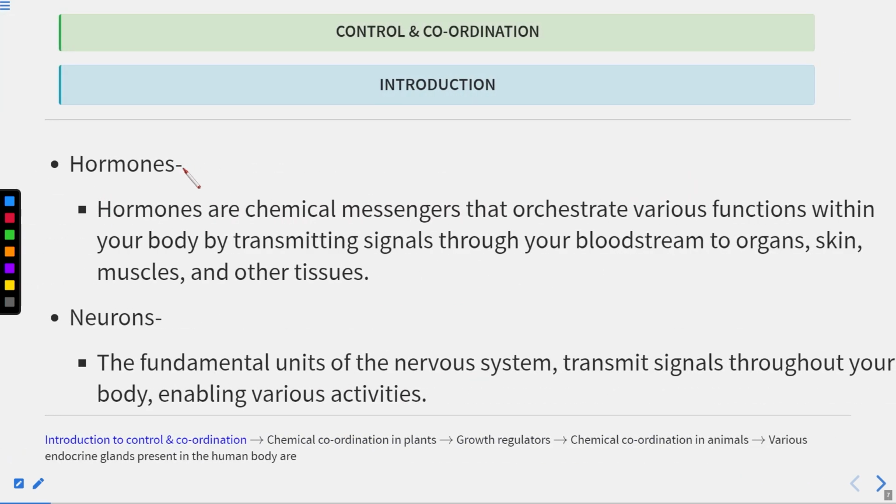Now let's discuss what hormones are. Hormones can be simply defined as chemical messengers that orchestrate various functions within your body by transmitting signals through your bloodstream to organs, skin, muscles, and other tissues. So this is known as hormones. They are the chemical messengers present within the body, secreted by the endocrine glands, and they transmit signals through your bloodstream. They are transported through the blood to various organs, skin, muscles, as well as other tissues.